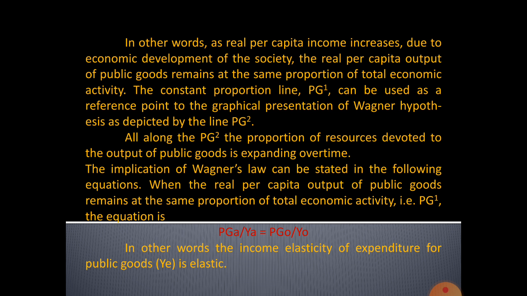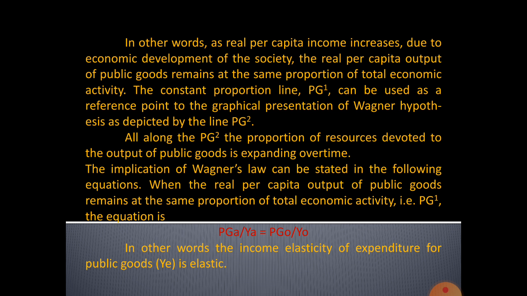And the constant proportion line. There are lines, PG1 and PG2, in this graph. It is a constant proportion: the per capita income and the production of public goods are equally increasing. Okay, along with PG2, the proportion of resources devoted to the output of public goods is expanding over time.